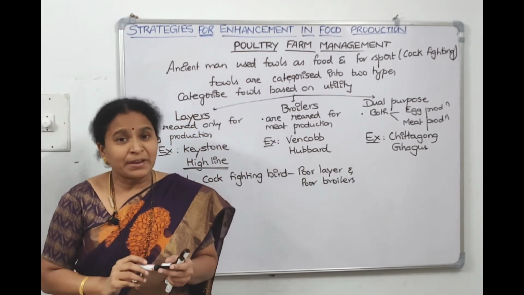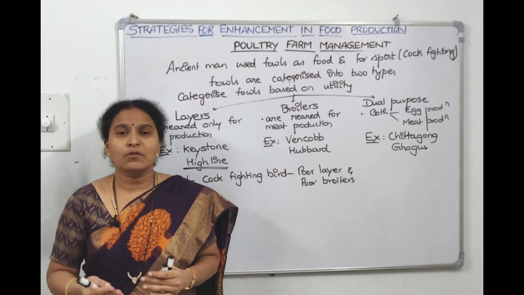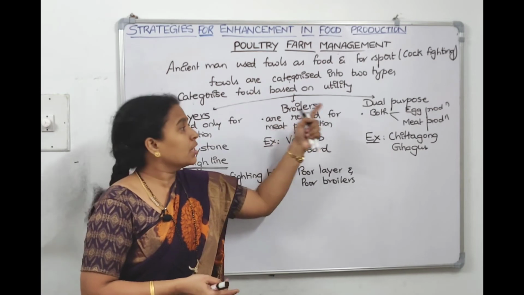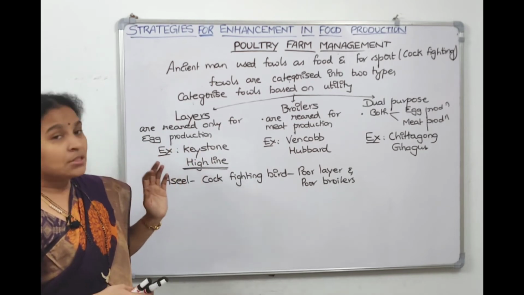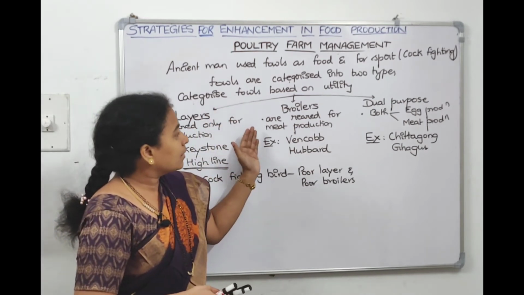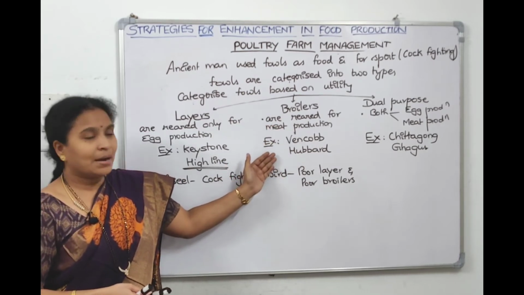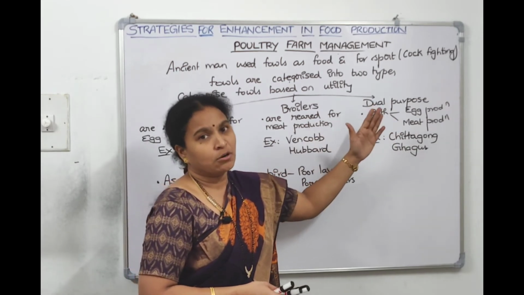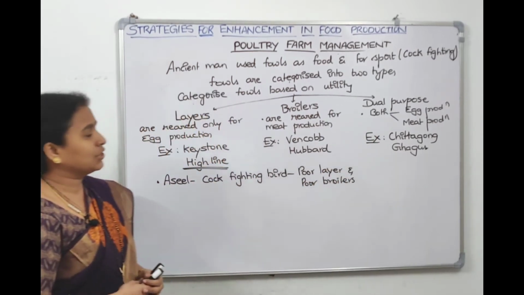Understood, children? So we have categorized the chicks into desi breed and exotic breed. We have also categorized the fowls based on their utility into layers, broilers and dual purpose. Examples for layers are Keystone and Highline, which are meant only for egg production. 300 to 400 eggs in a year these fowls will lay. Broilers are reared only for meat production. 2.5 to 3.5 kgs the bird will weigh here. Venkob and Hubbard are the breed examples here. Dual purpose means they are meant for egg production and meat production also, but they will not meet the maximum limits. Chittagong and Gagus are the examples. Take a screenshot. We will continue.